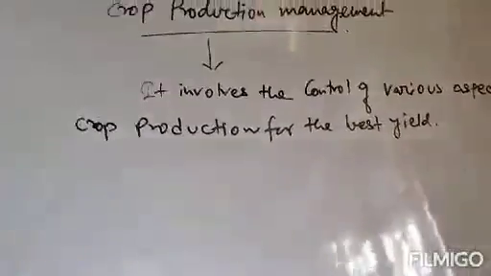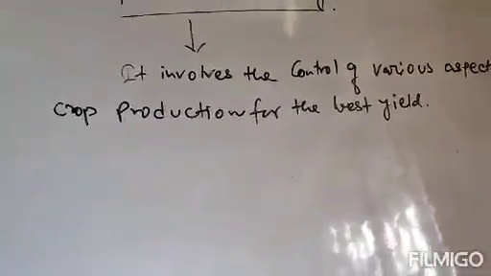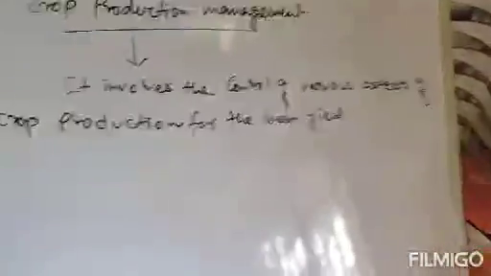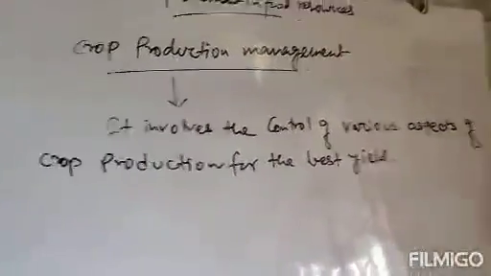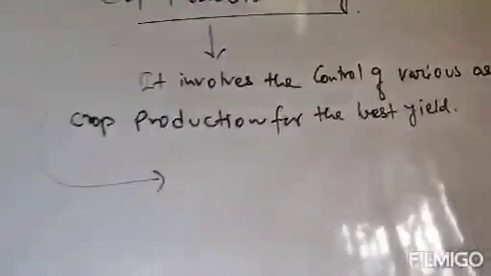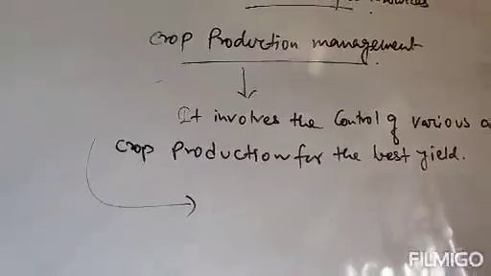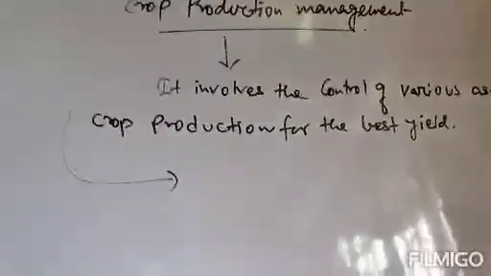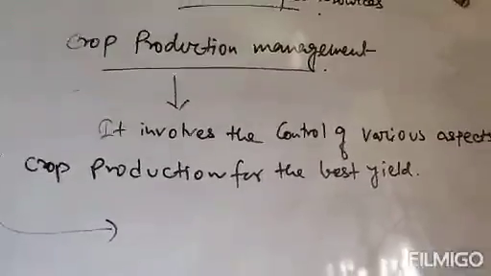Now for this crop production management, it requires very skillful dealing with almost all the aspects of crop production. As it is a management process, therefore it requires skillful dealing with almost all aspects of crop production. This crop production management includes almost three topics. Crop production management involves the management of three: one is nutrient, another one is irrigation, and the last is cropping patterns.